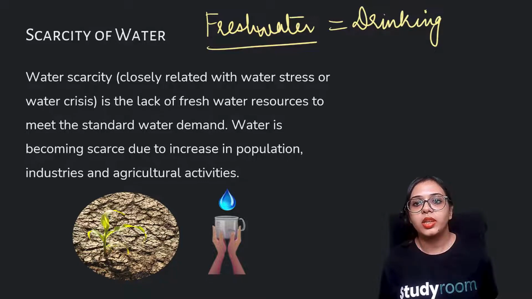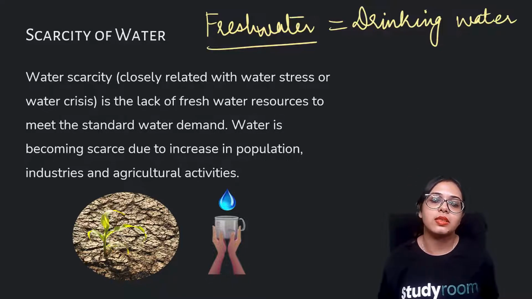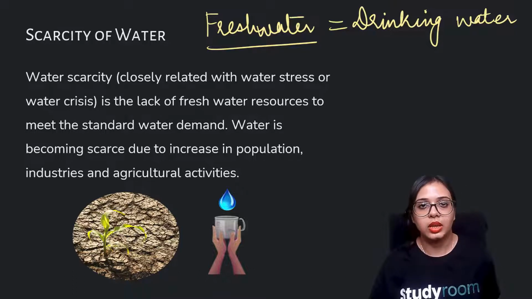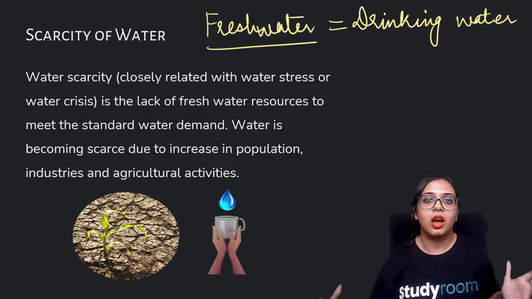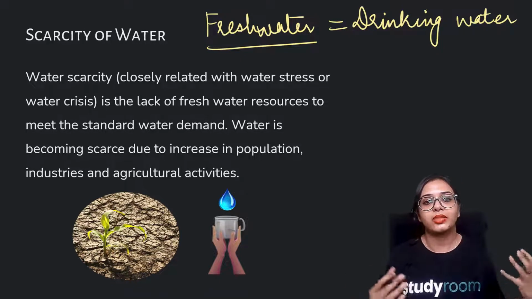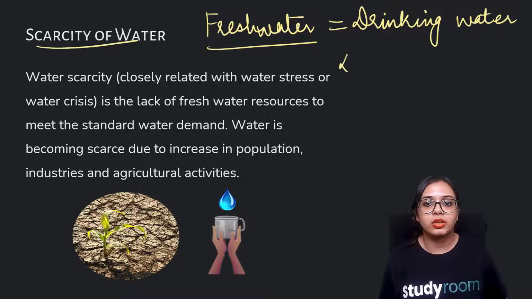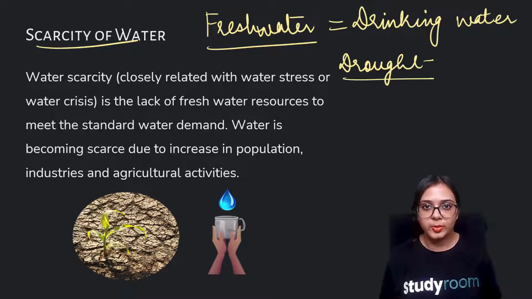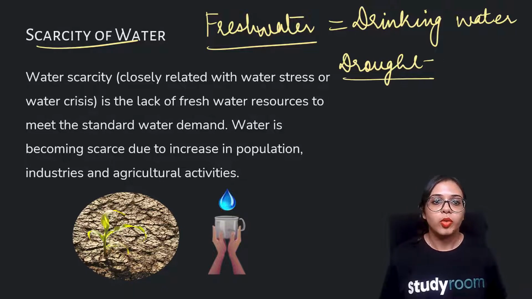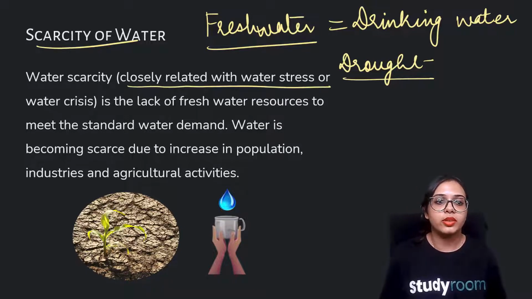There are many areas where, especially during the summer seasons, water is not available for drinking. Some areas are highly dependent on rain, so that they can harvest the rainwater, collect it and extract the fresh water from that rain. The scarcity of water leads to drought, and therefore wherever possible we must conserve water. Water scarcity is closely related with water stress or water crisis.